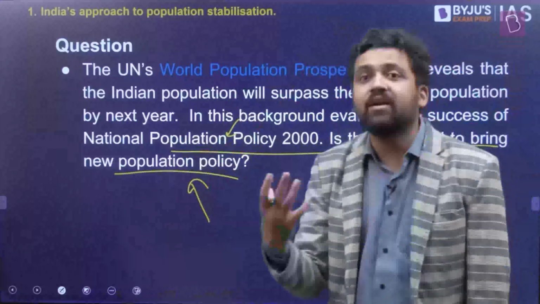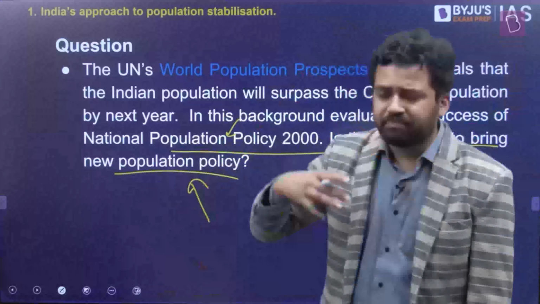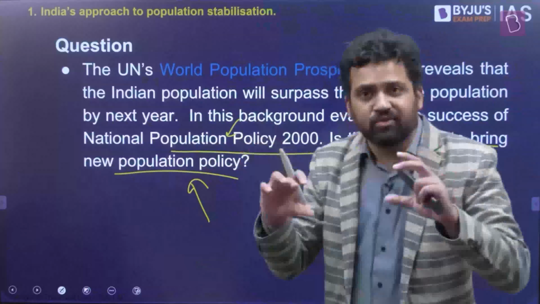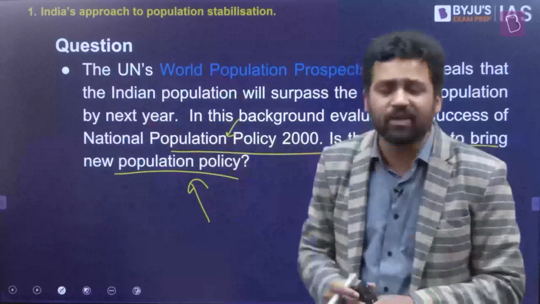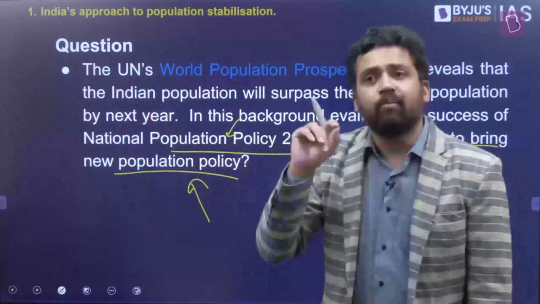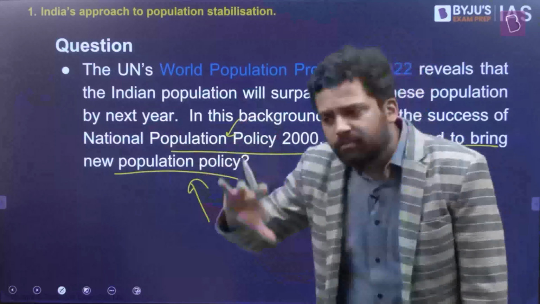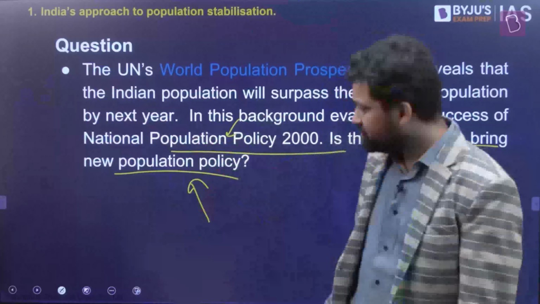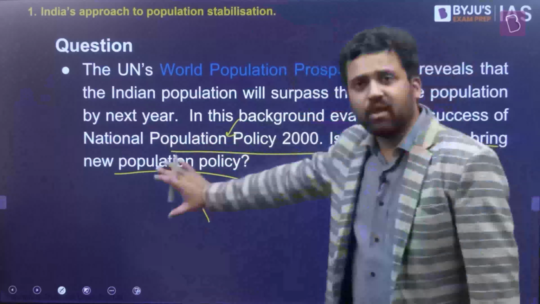What can be a cause of concern is certain pockets in India. There are certain places where fertility rates tend to be high, like UP and Bihar. Maybe you should have some focus on these states, but population control policies, such as having only 2 children with penalties for more than 2, might not work. There's a massive correlation between population growth and social development. The focus should be on improving the performance of these regions in terms of social factors: better healthcare facilities, better education facilities, better public health. All these things can lead to a reduction in fertility rates. That should be the major goal, rather than stringent measures. So this is how we can answer this particular question.